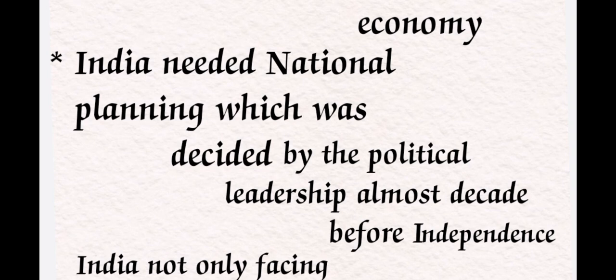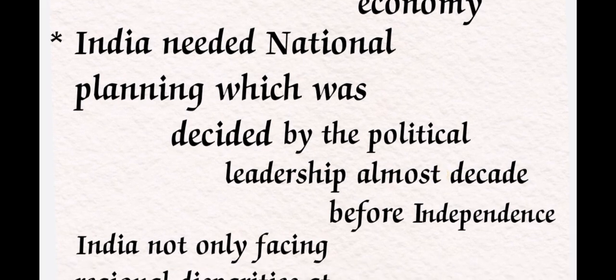So we needed the national planning, which was decided by the political leadership almost a decade before independence. During the British rule itself, we decided that we needed national planning for good growth and development, especially from the economic point of view.